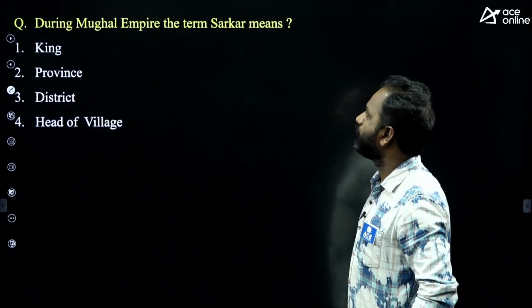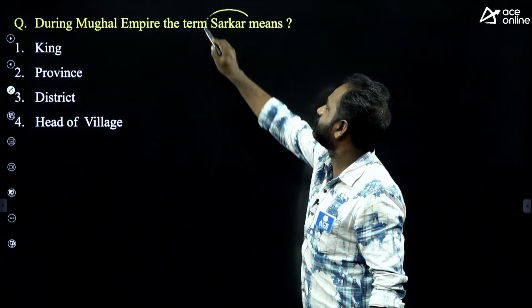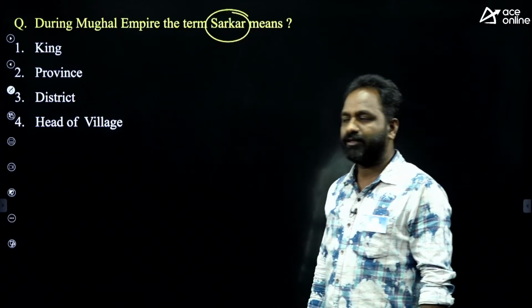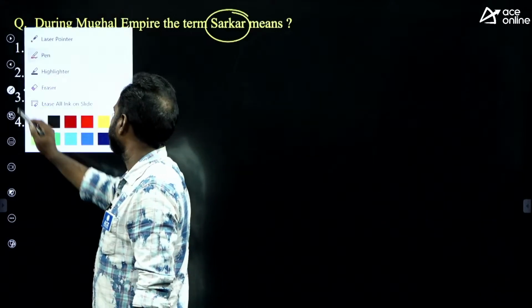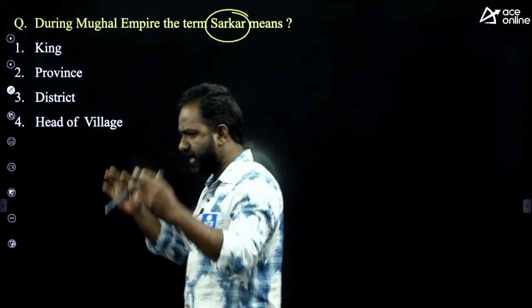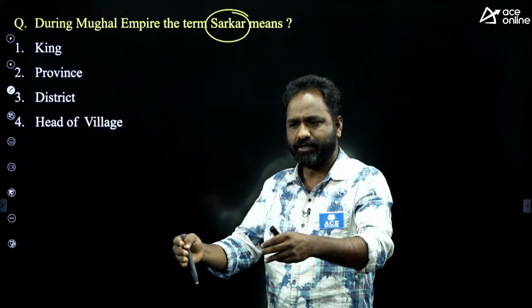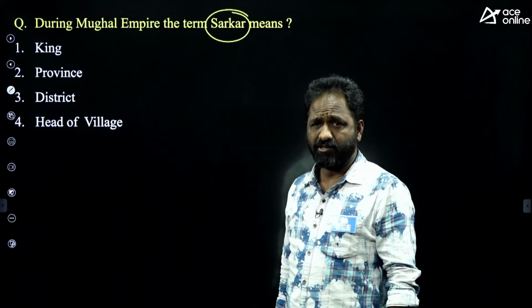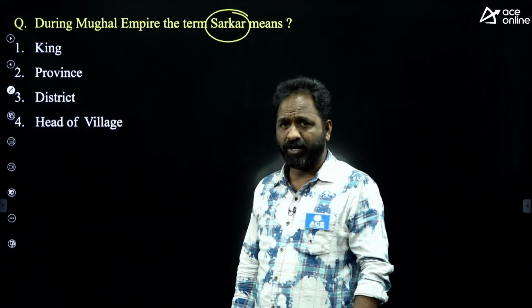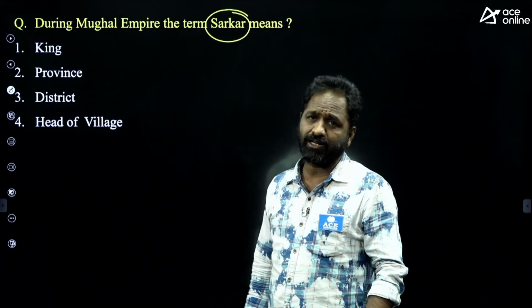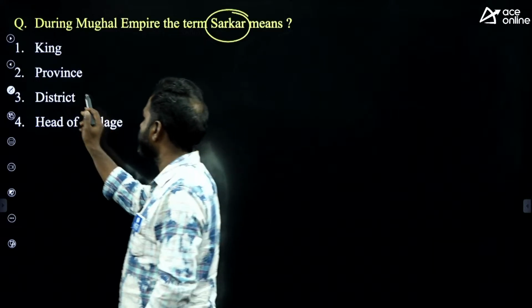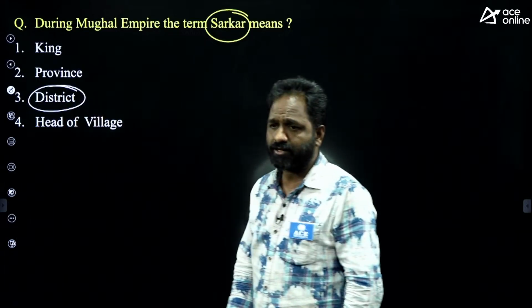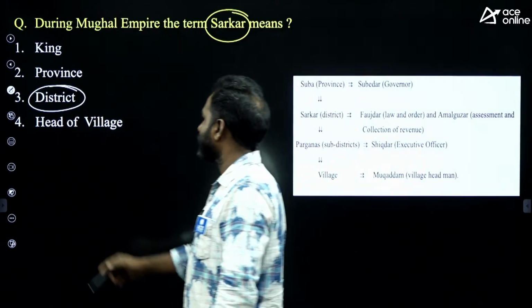Next. During the Mughal Empire, the term Sarkar means. Today we have country, state, district, mandal, village. What do you mean by Sarkar? Sarkar means king, or province like a state, or district, or head of the village. The answer is like a district. Sarkar means a district.